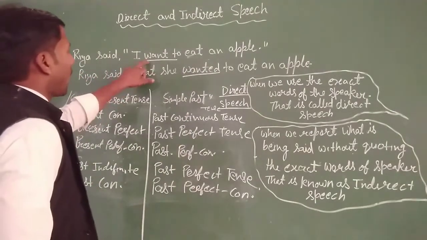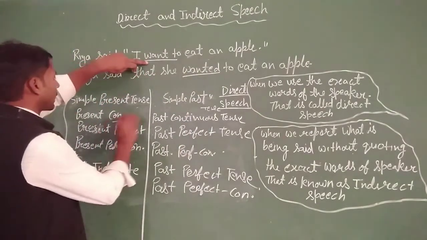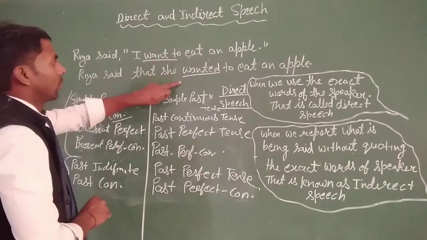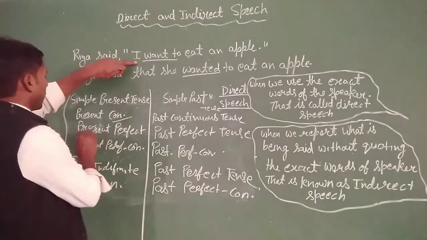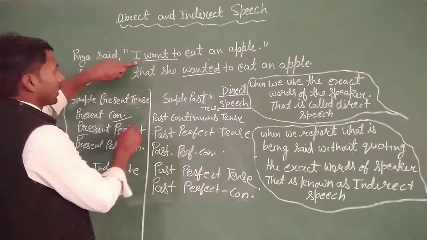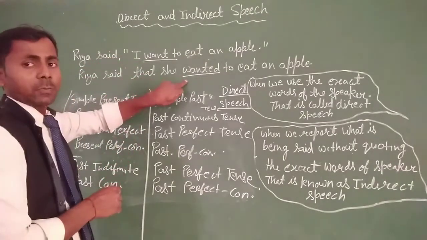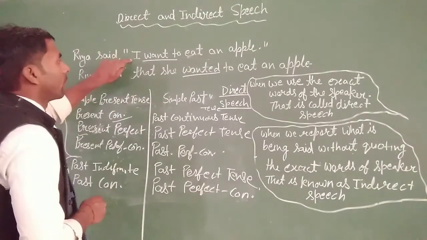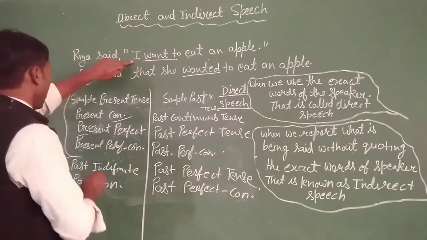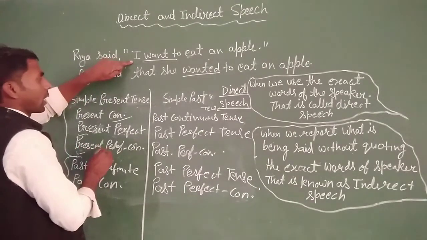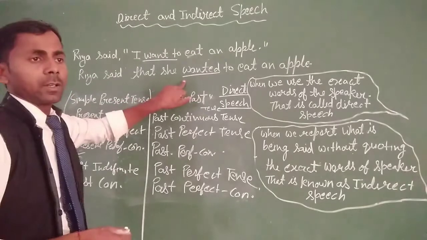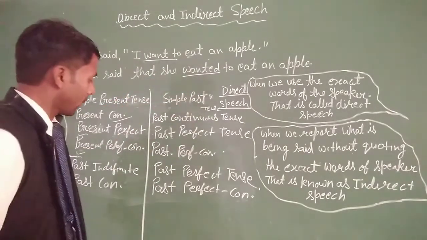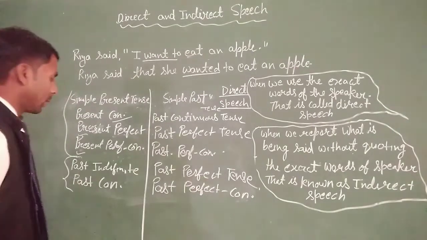If this part has a present continuous tense, then it will be past continuous tense. If this part will be present perfect, then this part will be past perfect tense. And if this reported speech will be present perfect continuous, then this part will be past perfect continuous tense.